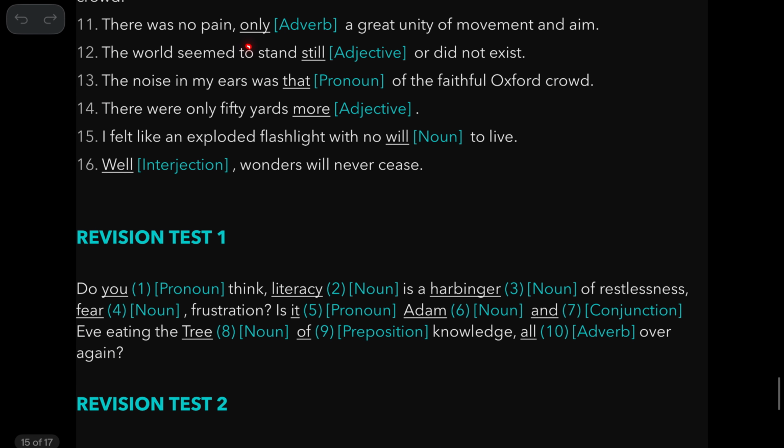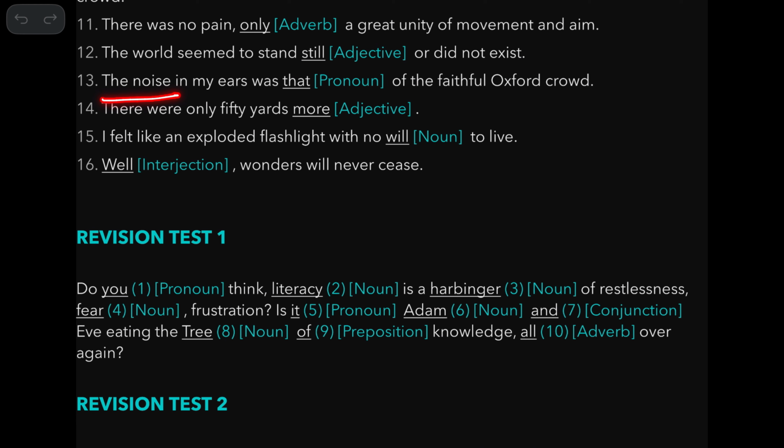There was no pain, only a great unity of moment and aim. So, this is a phrase adverb actually. This actually emphasizes this entire phrase. So, this is an emphatic adverb. The world seemed to stand still or did not exist. So, still actually is an adjective. This actually describes this subject here. So, it's an adjective. Okay.